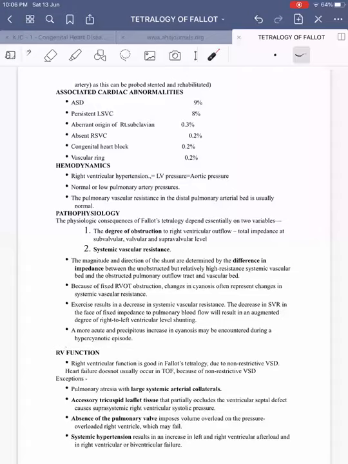Then coming on to other associated cardiac anomalies in tetralogy of Fallot, we have atrial septal defect, which can occur in 9%. When ASD occurs along with the 4 components of tetralogy of Fallot, it becomes pentalogy of Fallot. Then there can be persistent LSVC found in 8% of the cases. Then aberrant right subclavian artery is usually seen in 0.3% of the cases. Then absent right SVC, 0.2%.